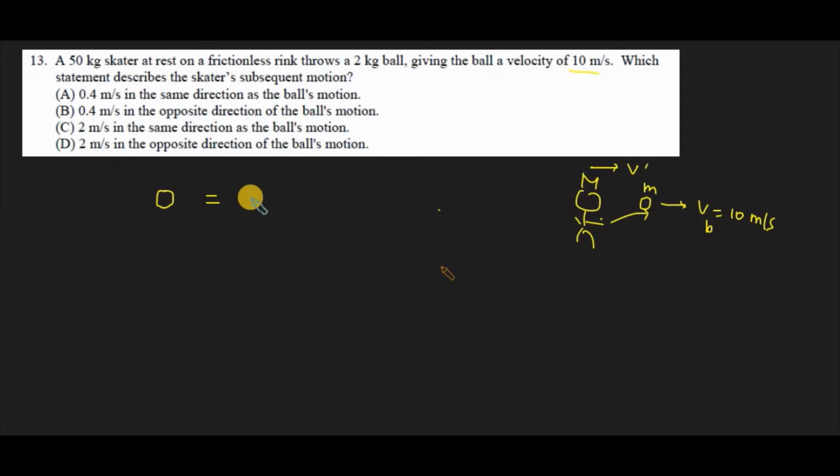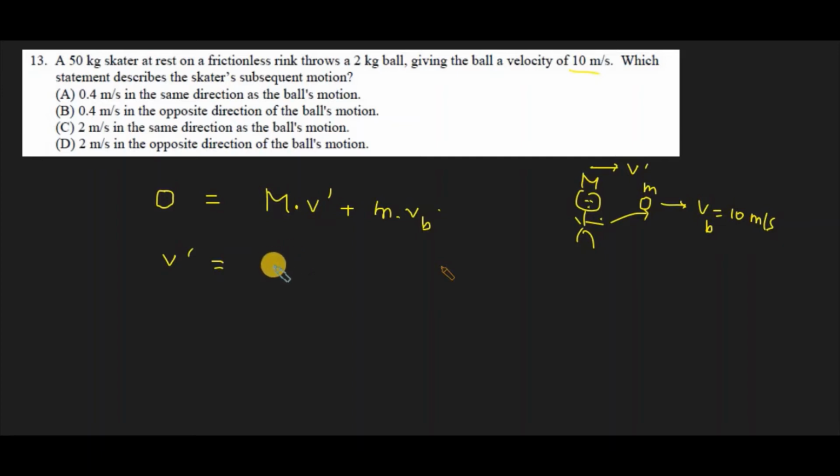According to the conservation of momentum, the total momentum after throwing the ball includes the mass of the skater, M, times the velocity of the skater v prime. Since I'm considering that the velocity of the skater is along the same direction as the ball's motion, both become added, so we add the mass of the ball times the velocity of the ball. Now we have to find out v prime.